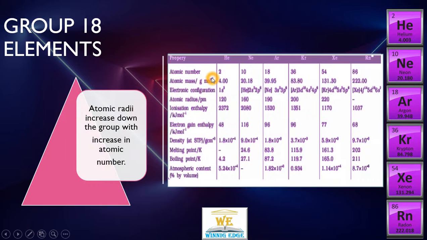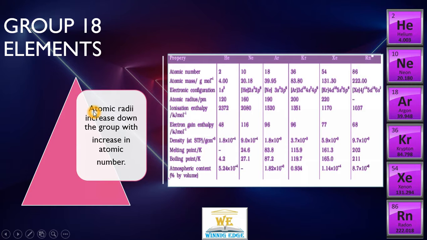Let's look at the table first. Here you see, as we go up with atomic mass or atomic number, melting and boiling point both keep on rising. Consistently they keep on rising. The reason is that dispersion forces increase with increase in size, and these interactions are stronger.